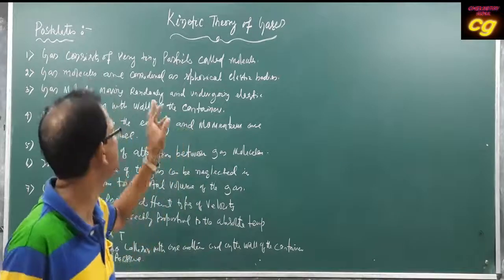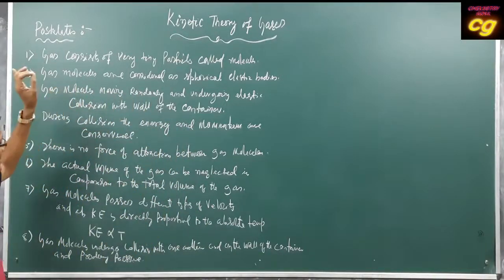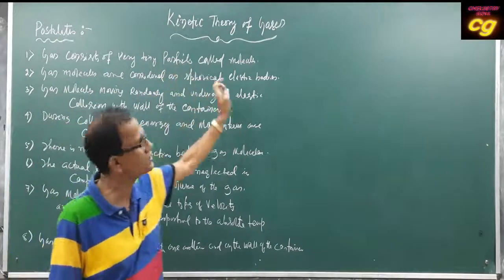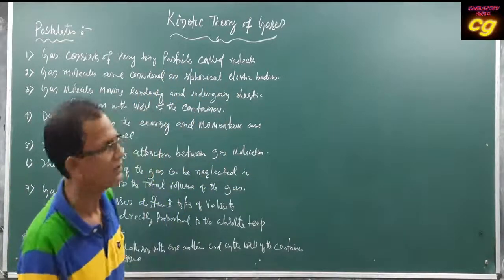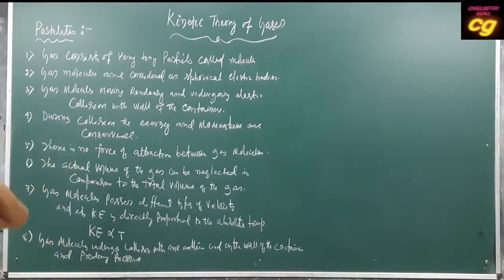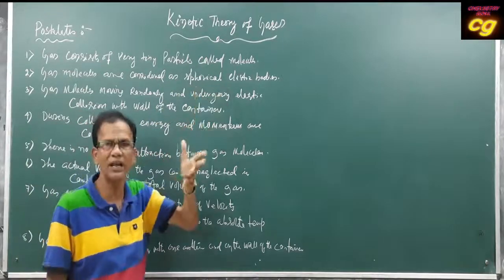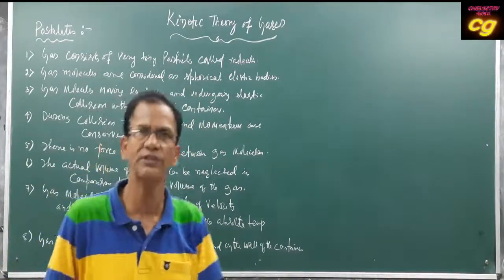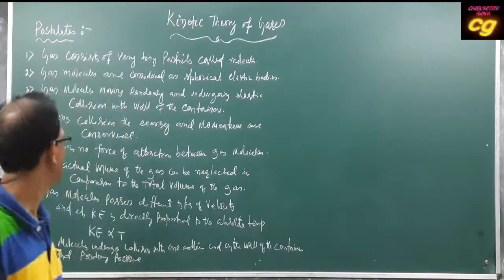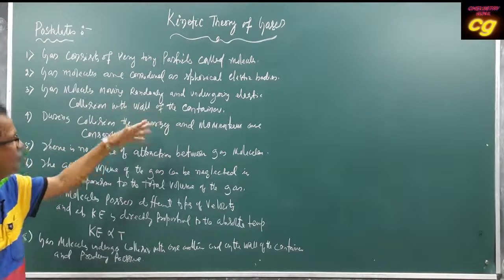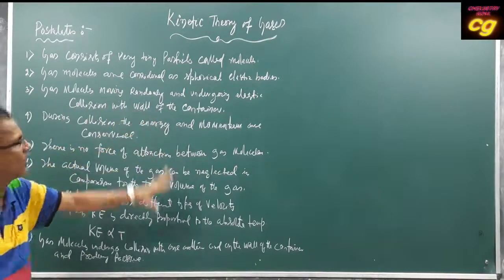These gas molecules are considered as spherical elastic bodies, just like the properties of an elastic substance. And gas molecules move randomly and undergo elastic collision with the wall of the container.